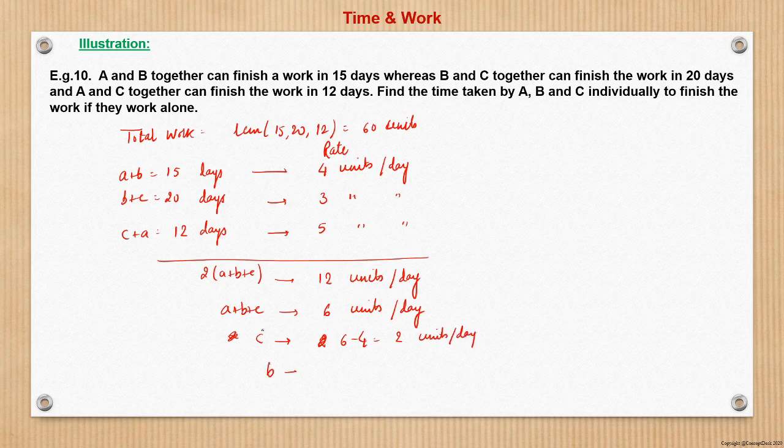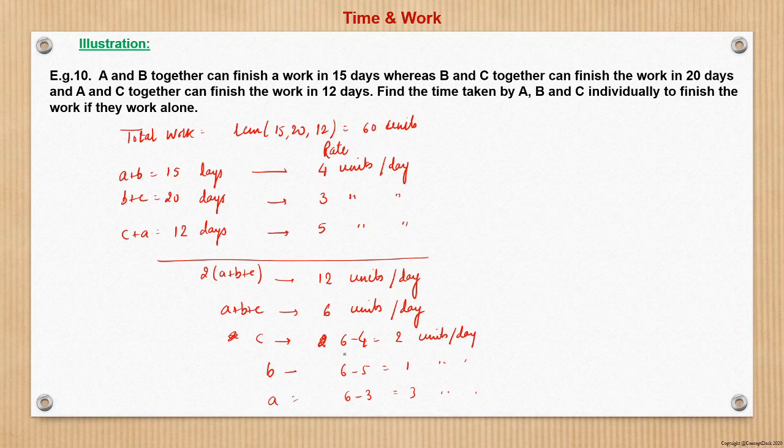B will be doing, A plus B plus C is 6 and A plus C is 5, so B will be 1 unit, 6 minus 5, which is 1 unit per day. And for A, we know A plus B plus C is 6 and B plus C is 3. So A will be 6 minus 3, which is 3 units per day.